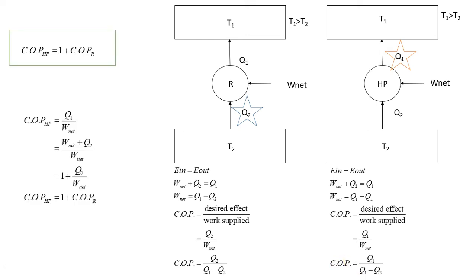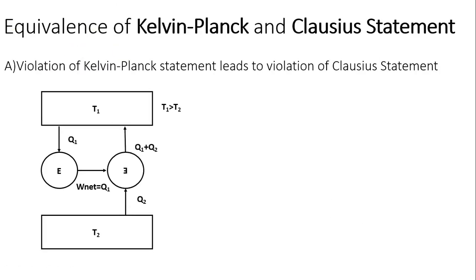Then we derived this relation: COP of heat pump equals 1 plus COP of refrigerator. After that, since we have two statements of the second law, Kelvin-Planck and Clausius, we need to find some equivalence between them. To prove the equivalence between the Kelvin-Planck and Clausius statements, there are two parts, A part and, on the next slide, B part. What we had done in A part was violation of Kelvin-Planck.